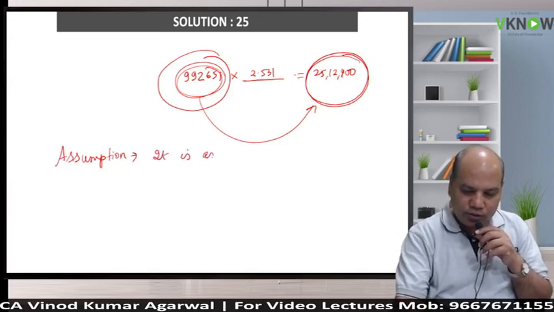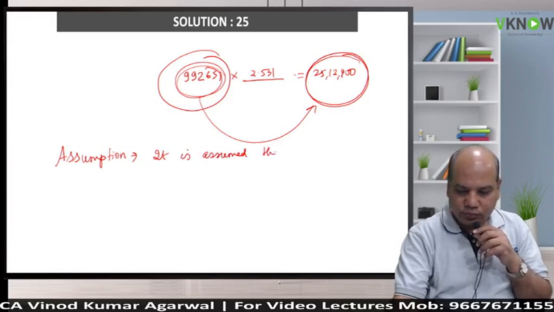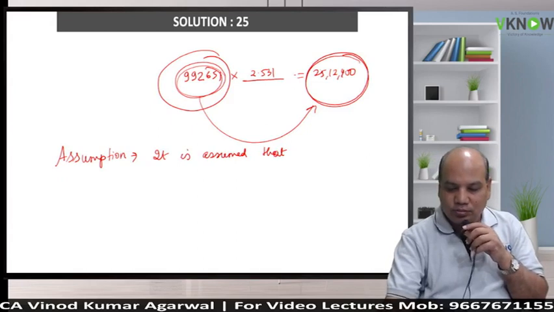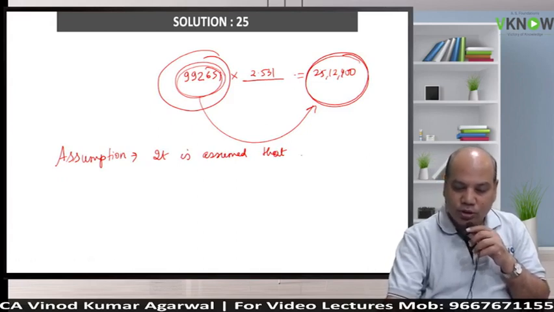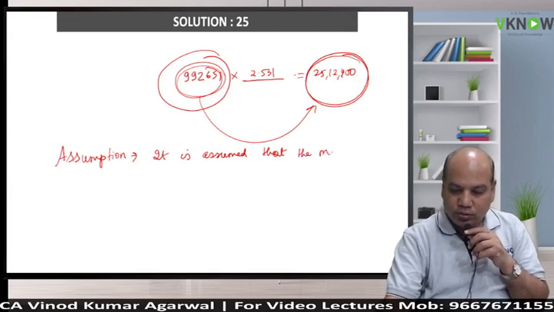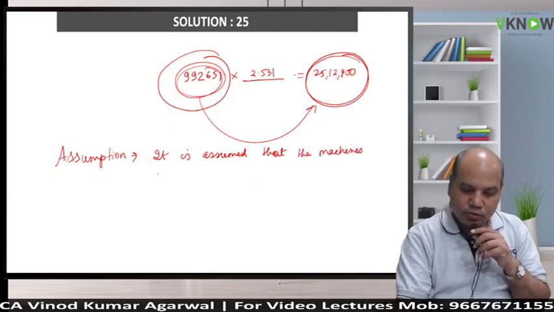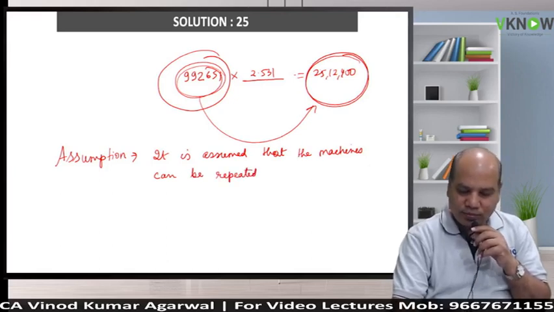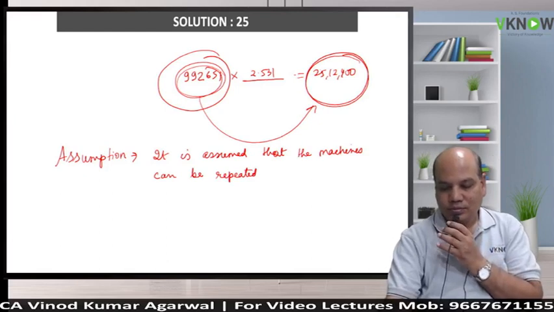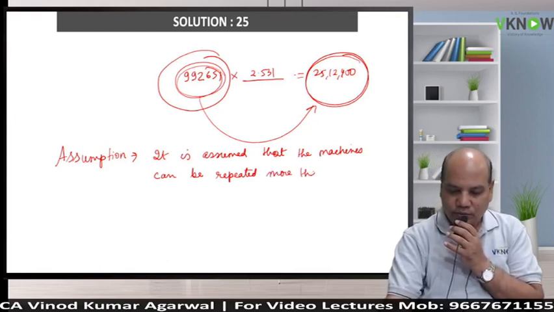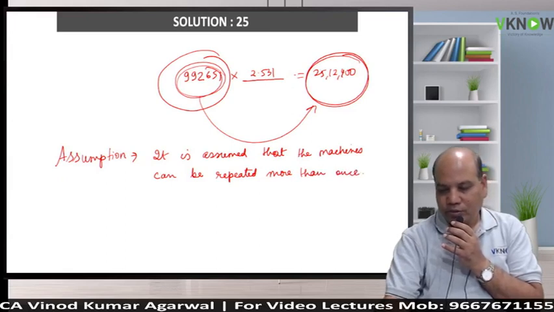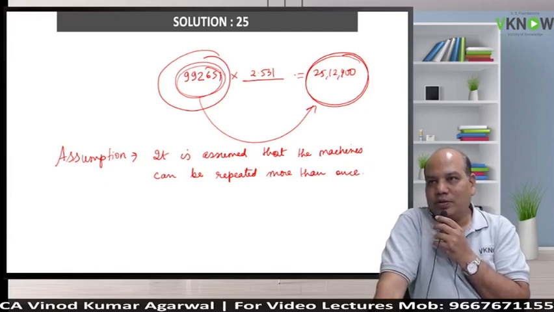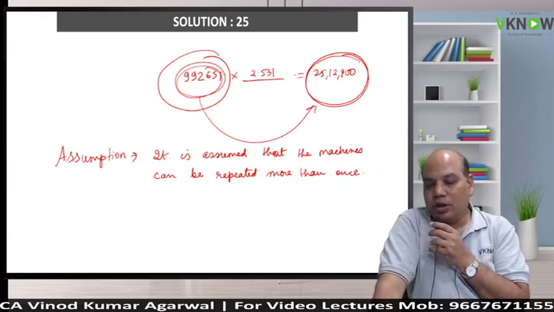It is assumed that machines can be repeated more than once. So after every 3 years, you can repeat it. Is it right? Again, you incur the same cost.